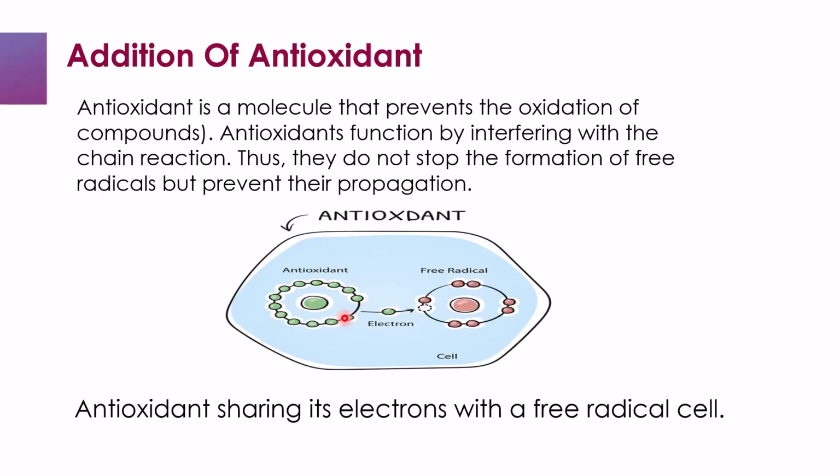So as you can see over here, this is our antioxidant and this is our free radical cells. So what happens is that the antioxidant shares its electrons with the free radical cells to make it stable. So this is basically how an antioxidant works in the presence of a free radical to make it stable.